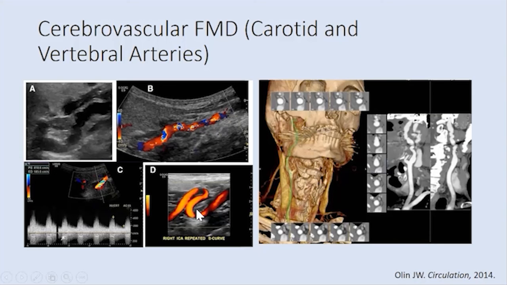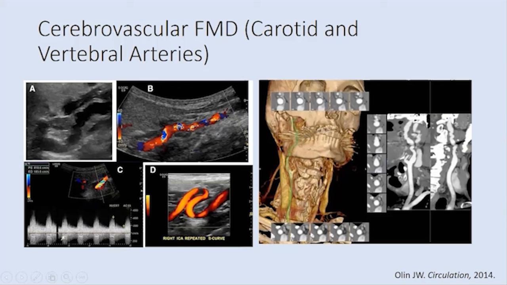There's that tortuosity. So the S curve is something that Dr. Wells or one of us may reference that we see on some of our scans. It doesn't mean that you have FMD. It doesn't mean you don't, but it is something that we see quite a bit. And then this is a picture of how fast the blood is flowing past that.